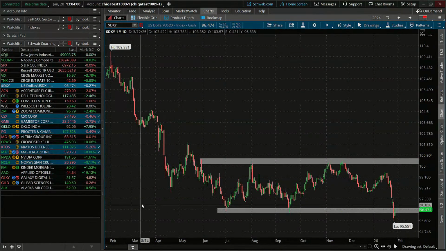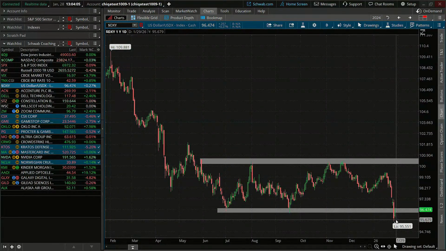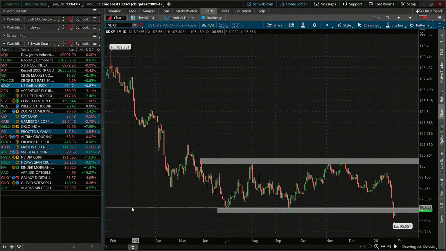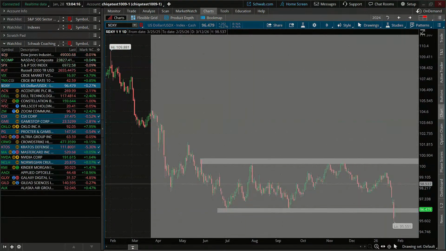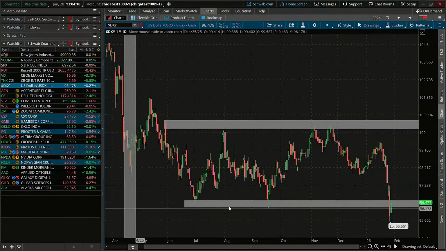And this downtrend in the dollar that we've seen has given some extra fuel to precious metals, commodities, international markets, things like that. But I want to point out something notable that we're seeing here today.